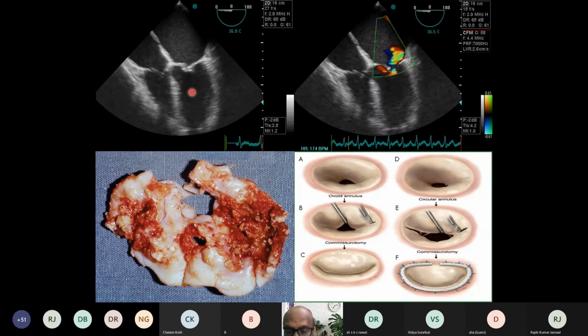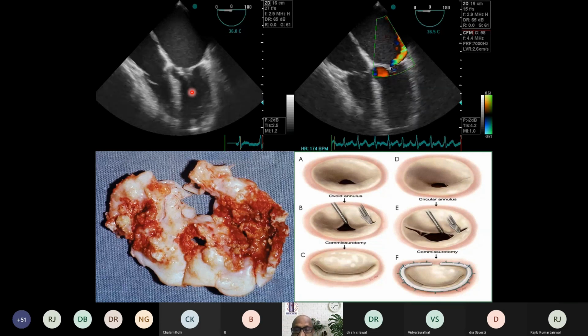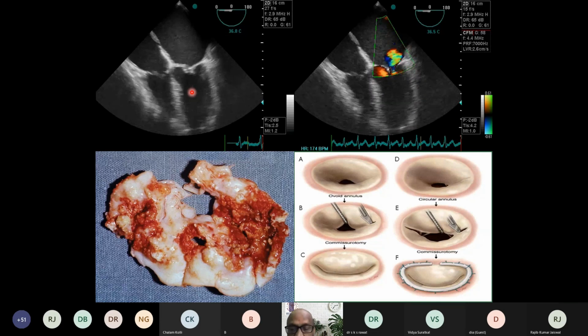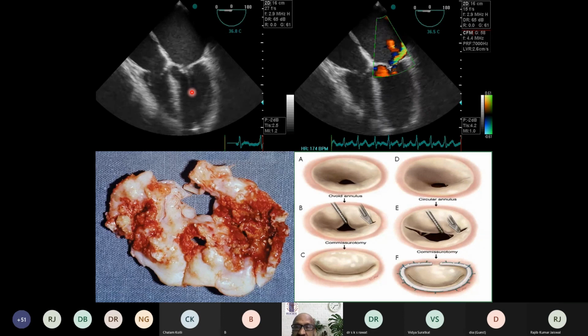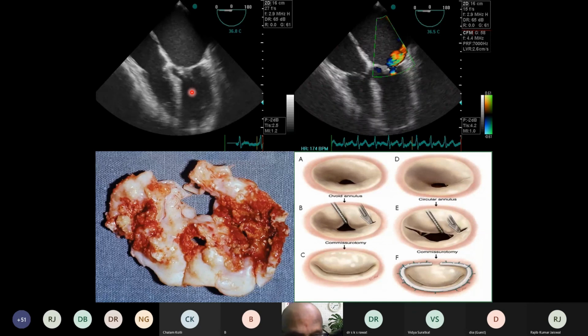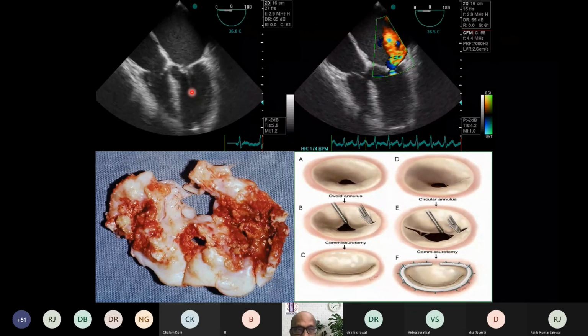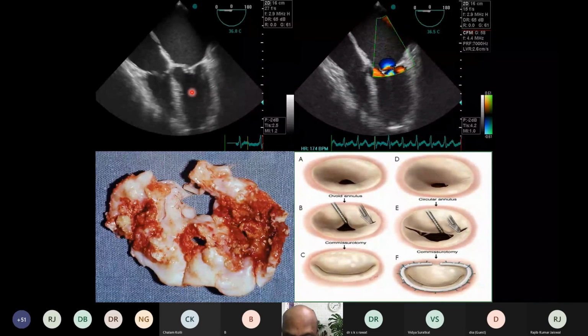I'll repeat: this is thickness, mobility, calcification, and subvalvular apparatus. All the 4 factors are considered. Each factor is given a score of 1 to 4, depending upon the mobility, thickness, calcification, and subvalvular fusion. And any value above 12 is considered to be not suitable for splitting. And any score less than 10 or 8 is considered to be suitable for splitting.